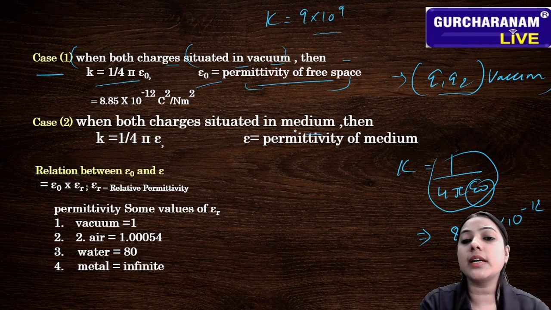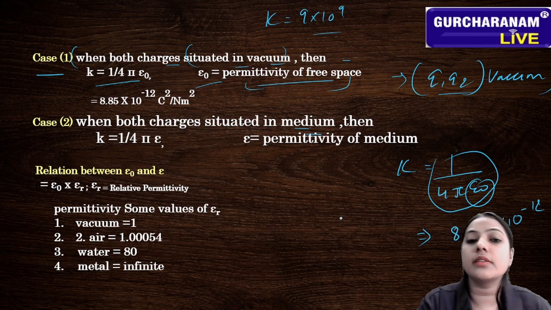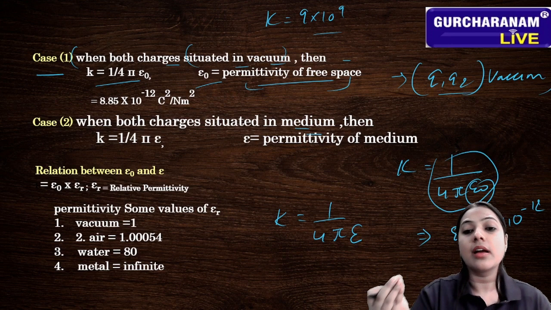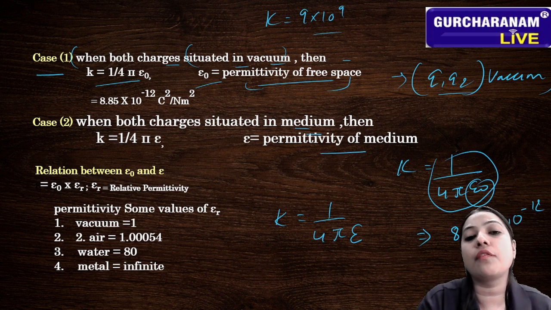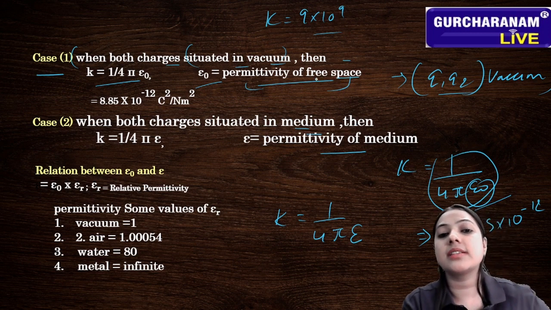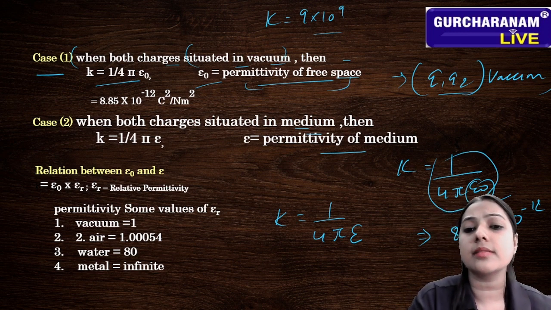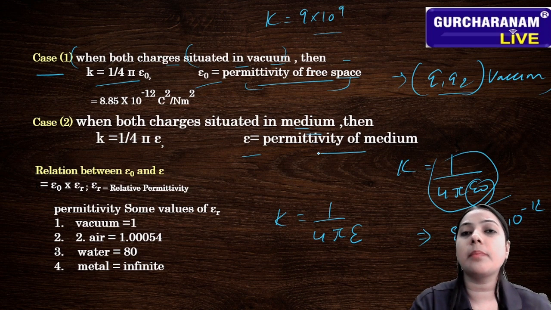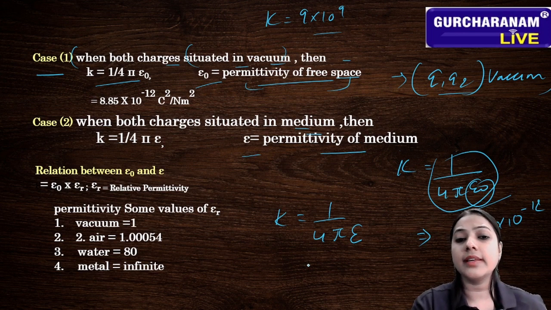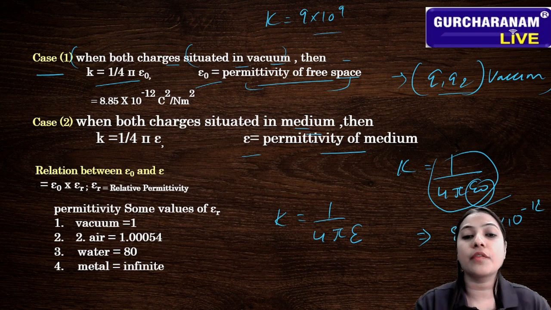And when both charges are situated in a medium, what is the value of K? The value of K is 1 upon 4 pi epsilon, not epsilon naught, just epsilon. Here epsilon is the permittivity of the medium. In the first case, epsilon naught represents the permittivity of free space because it is situated in vacuum, and vacuum is also free space. Here epsilon represents the permittivity of the medium, because they are situated in a medium. That's why K is equal to 1 upon 4 pi epsilon. So these are the two cases of Coulomb's law.